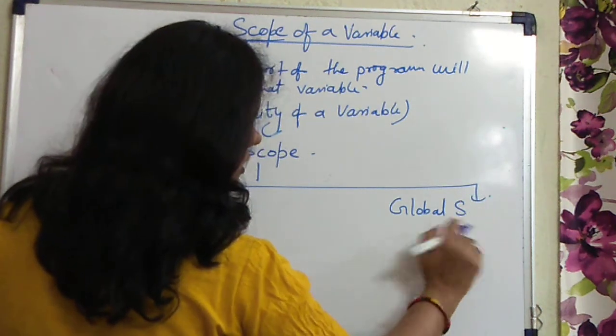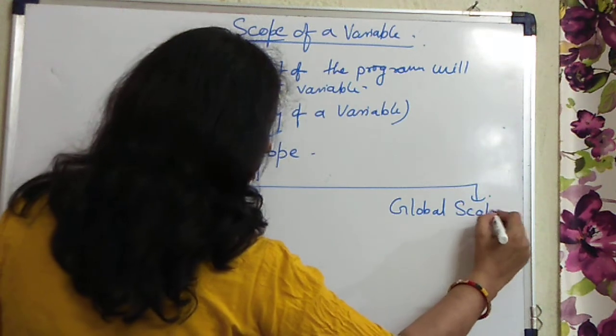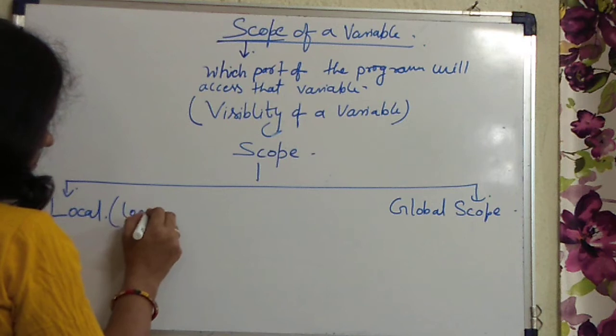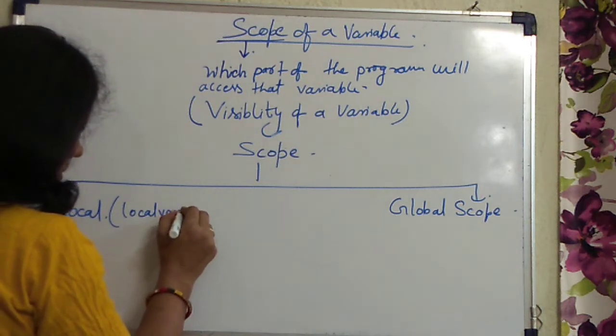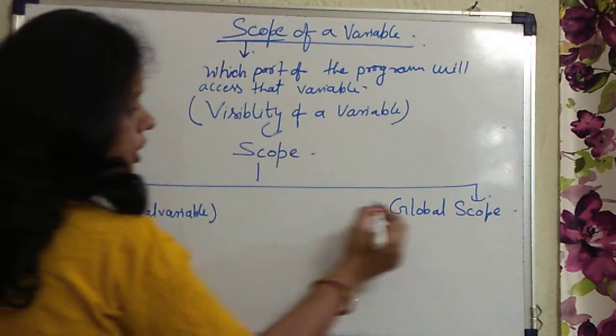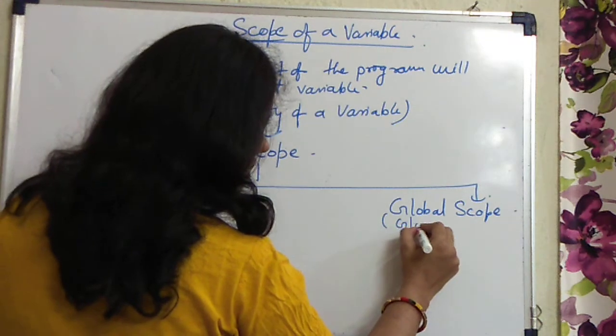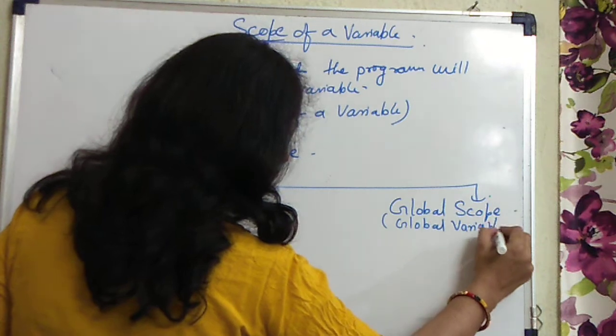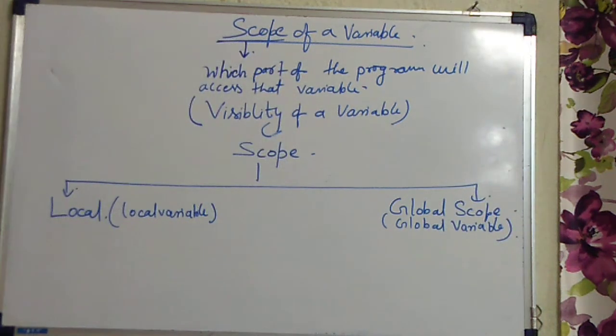Local scope and global scope, or you can also say local variable or global variable, right everyone?